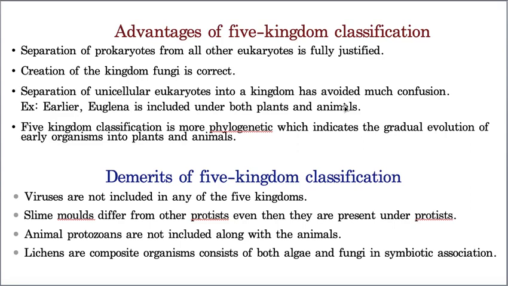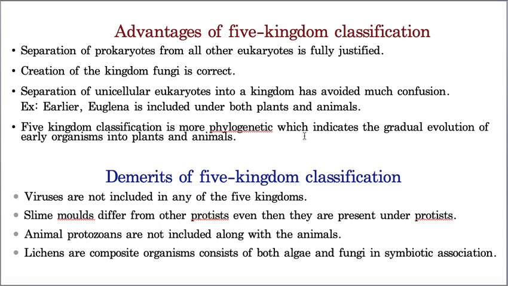He also avoided the confusion between organisms which have the characteristics of both plants and animals. That means Euglena shows the characteristics of plants and also of animals. So by placing them under a separate kingdom level, he clearly removed that confusion. And of course, he followed the phylogeny.